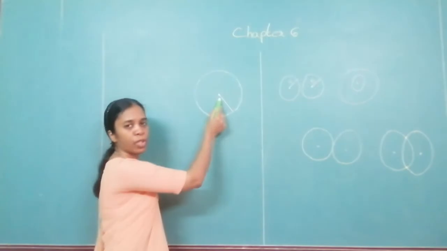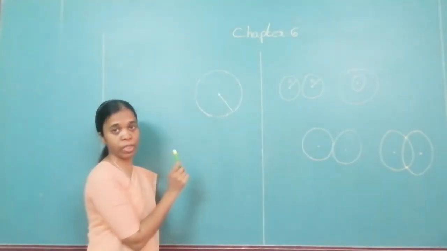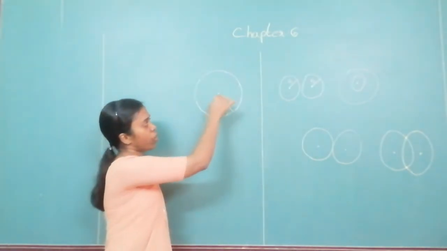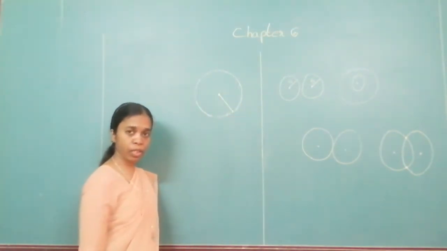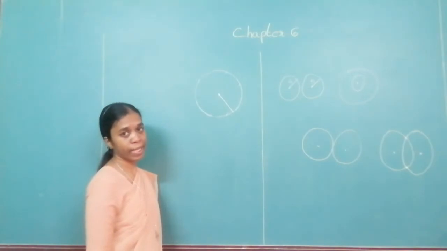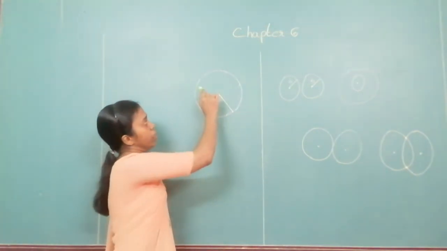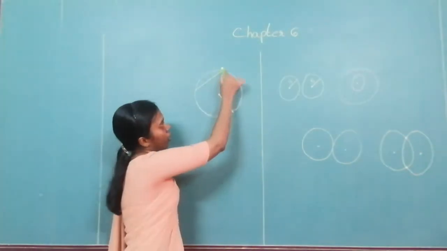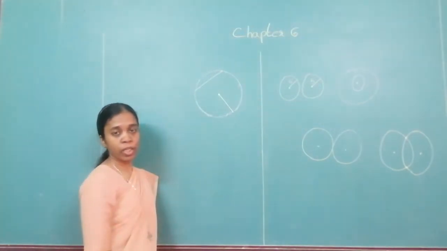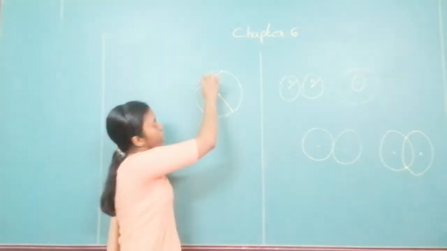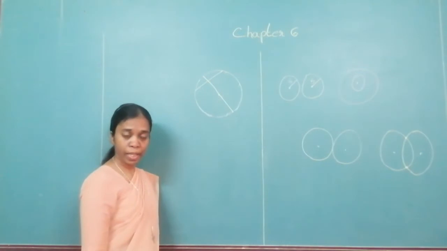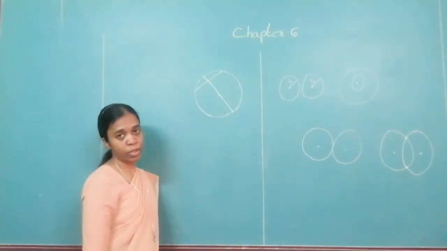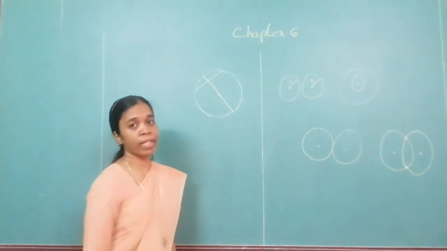That fixed point is known as the center of the circle. What do you call the distance from the center of a circle to the circle? We call it a radius. The segment joining any two points on the circle is known as a chord. The chord passing through the center of the circle is called the diameter, which is also known as the largest chord. This is what we have already learnt.